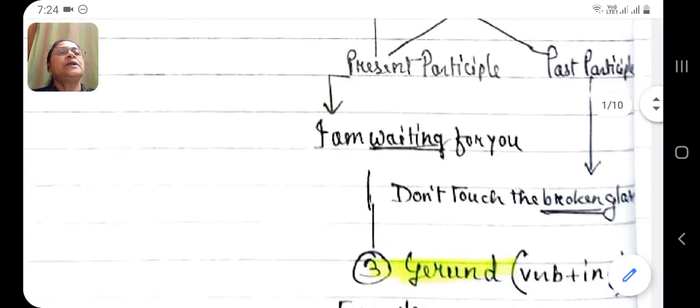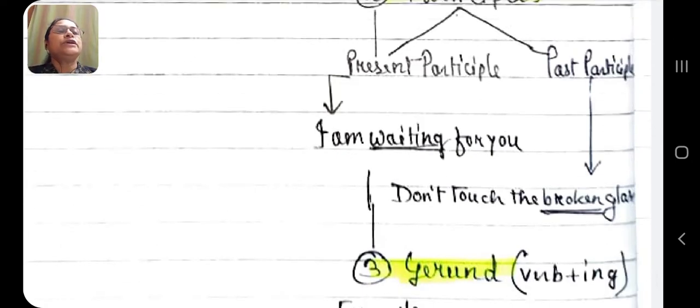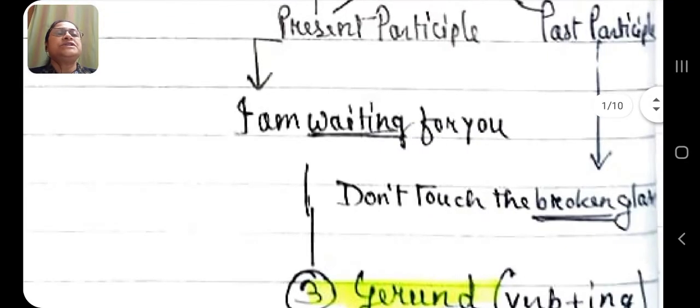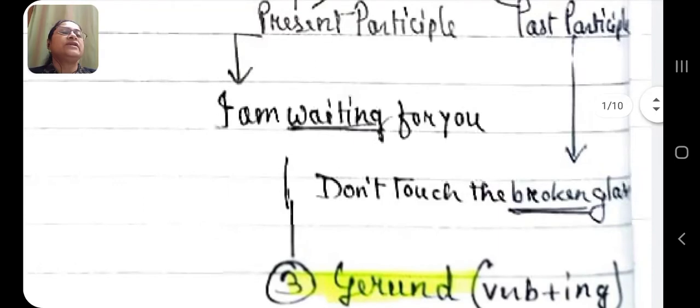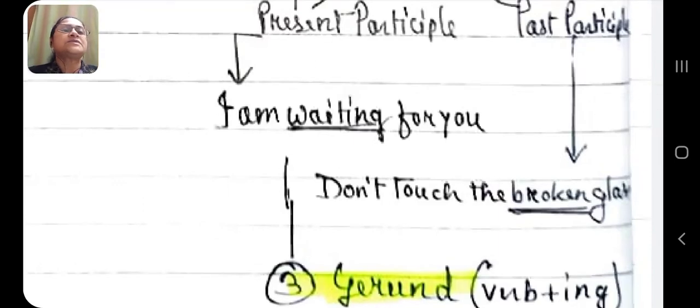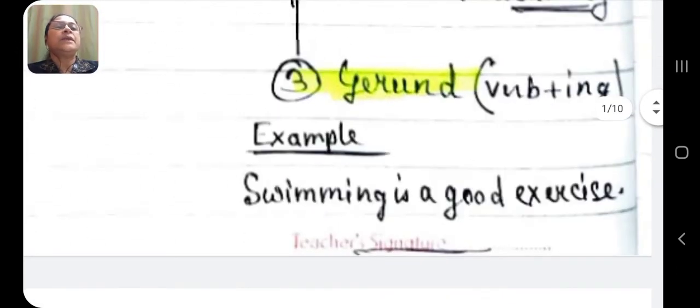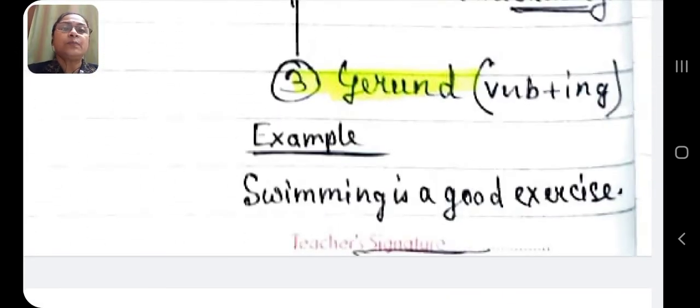See the example, "I am waiting for you." Here waiting is a present participle, whereas in "Do not touch the broken glass," here broken is the verb's third form and it is called a past participle. Now coming to gerund. Verb plus ing, when it functions in a sentence as a subject or object, is called gerund.